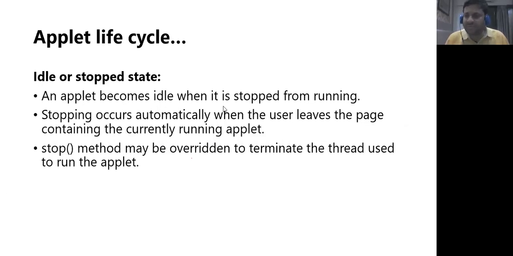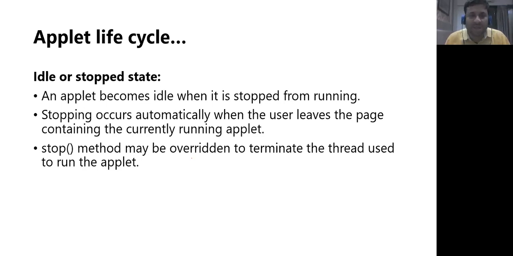Idle state. An applet becomes idle when it stops running. Stopping occurs automatically when the user leaves the page containing the applet. So suppose you have some animation displayed on an applet and you leave that page, then ideally that animation should stop because the paint method is stopped. The stop method can be overridden to terminate a thread, to actually kill a thread which is initiated in the start method. So in the start method we can create a thread, and in stop we can override it to kill the thread.